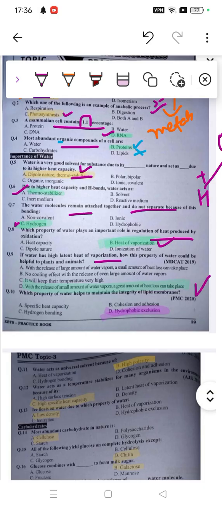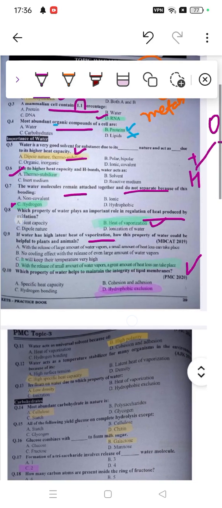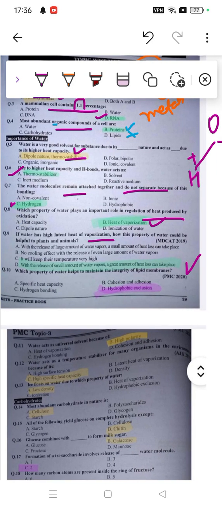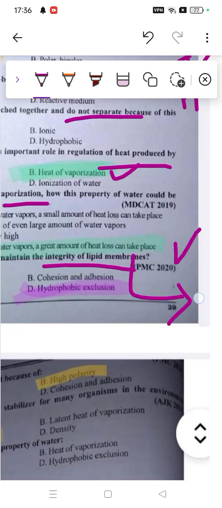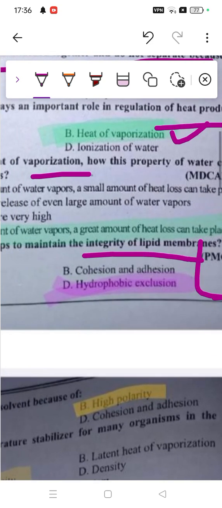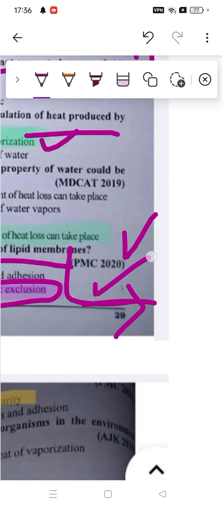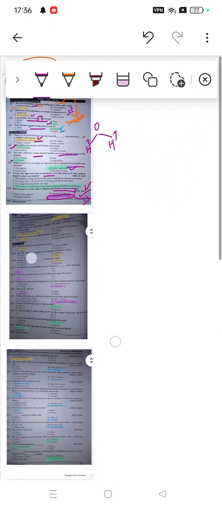Why? Because it will release some amount of water vapors and a large amount of heat loss can take place. So D is the right option. Which property of water can help to maintain the integrity of the lipid membrane? Lipid membrane, hydrophobic exclusion. This is a question that you'll see in so many past papers. Even this was taken from PMC 2020. I hope it will be clear.